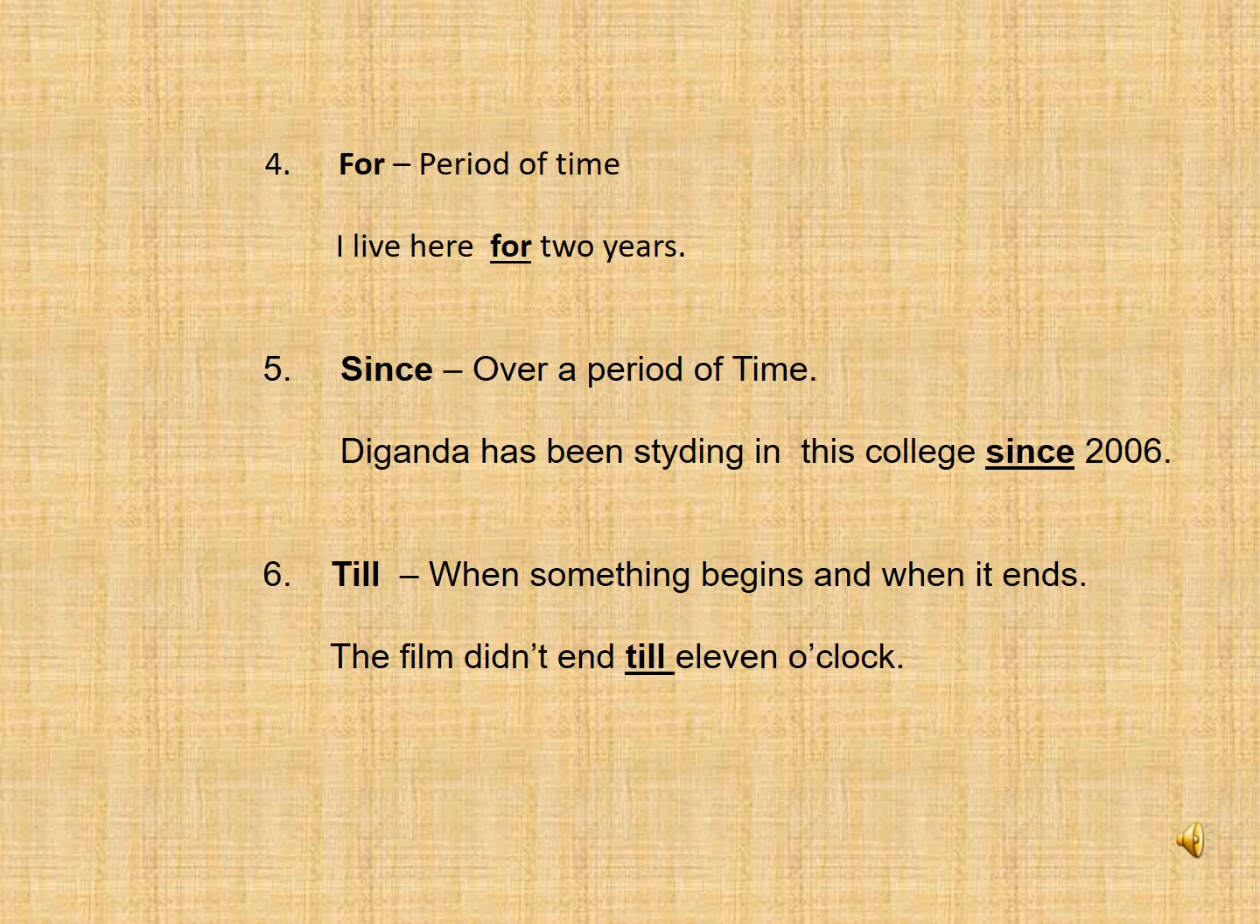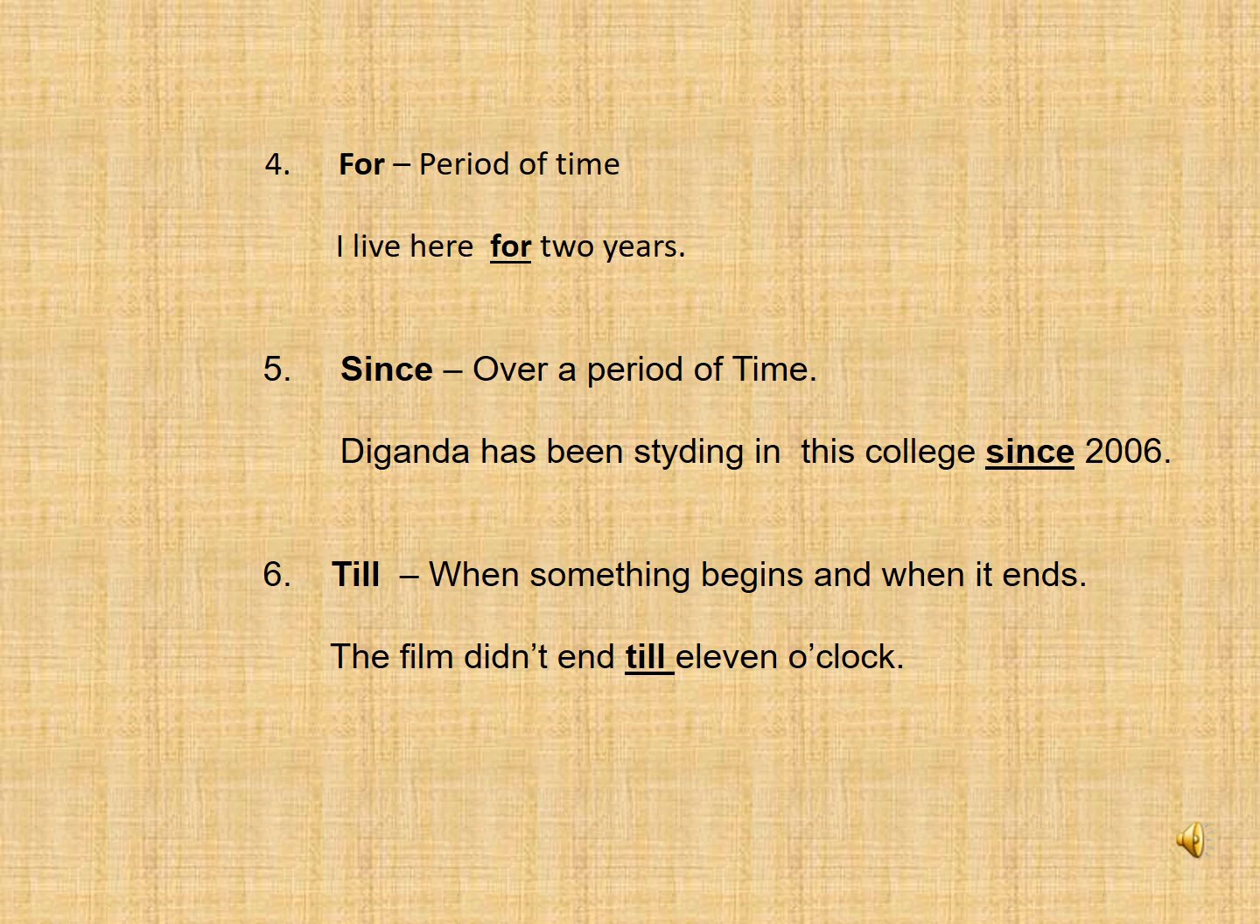Fourth is for. Period of time means if time is not fixed, we use for. For example, I live here for 2 years. Fifth is since. Over a period of time. If time is fixed, date is fixed, day is fixed, we use since. For example, Diganda has been studying in this college since 2006.